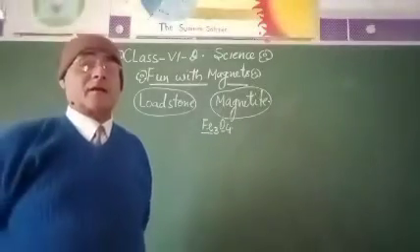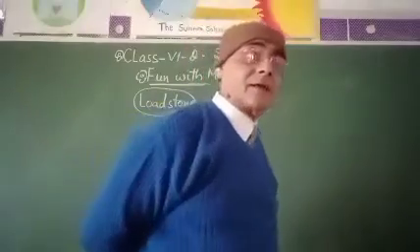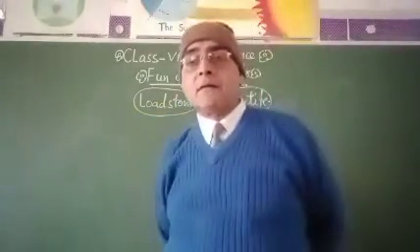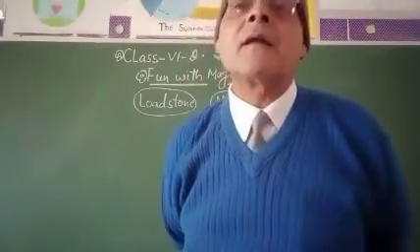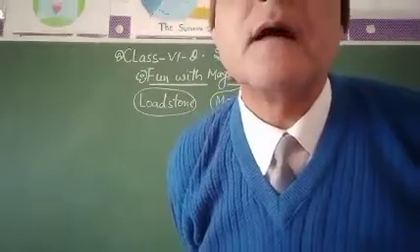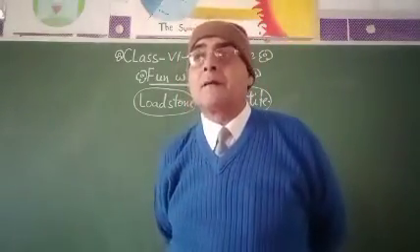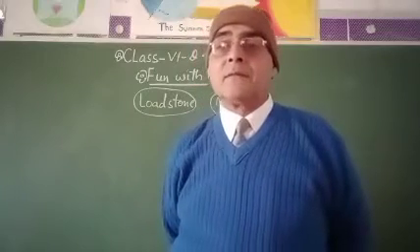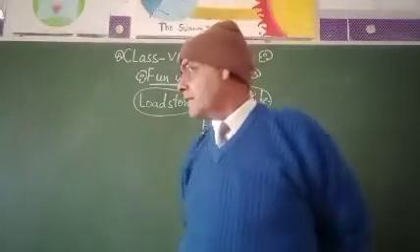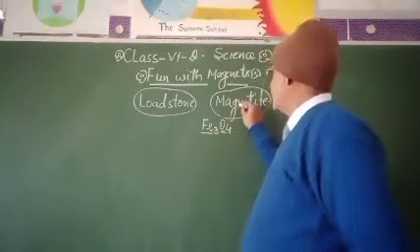Now what are the characteristics of the magnet? A magnet is a substance which can attract substances having magnetic material like iron, but materials like plastic, rubber, paper, etc., cannot attract any of the material. So this magnetite is known as the magnet.